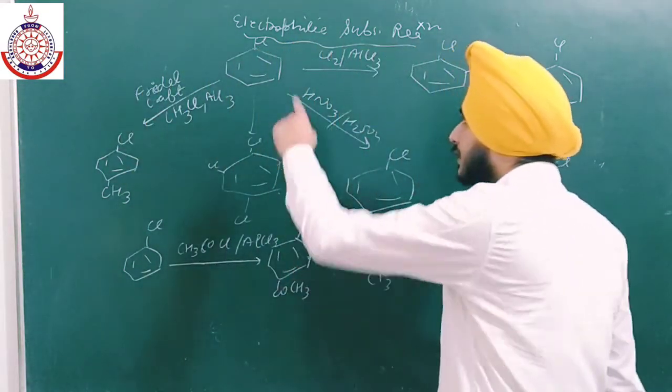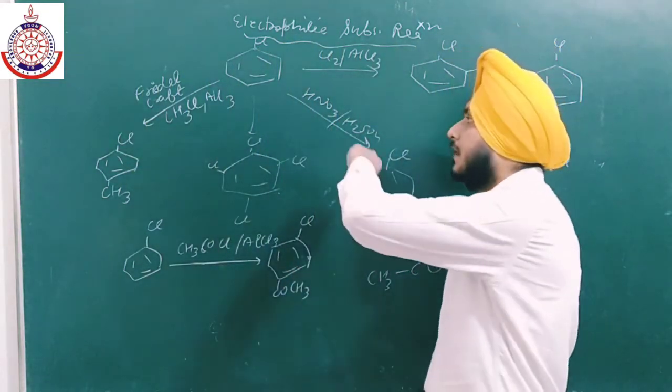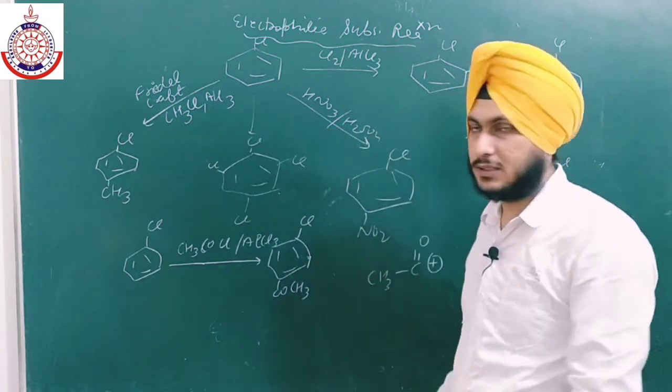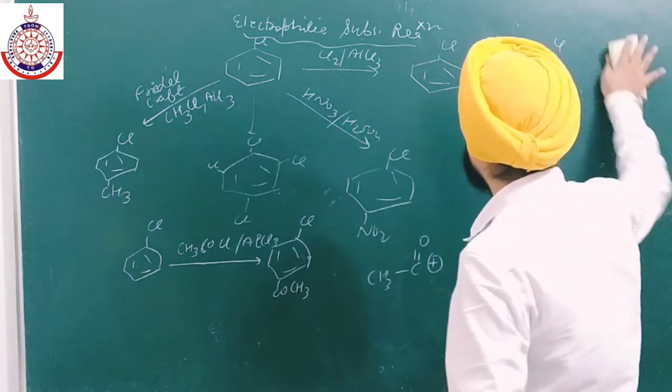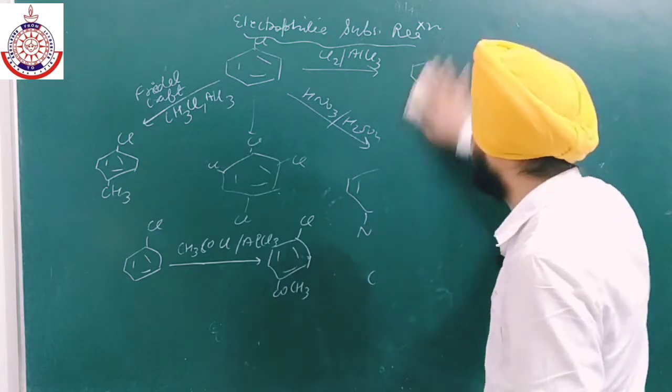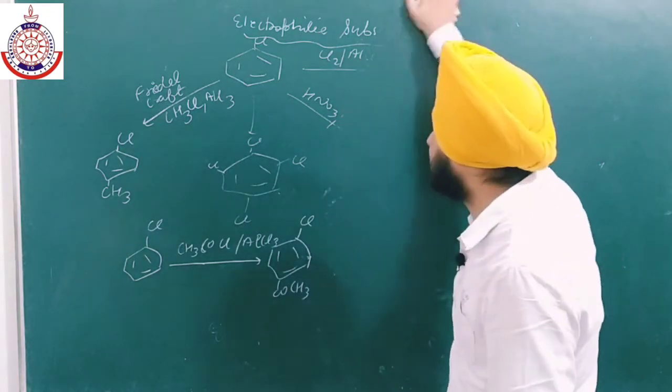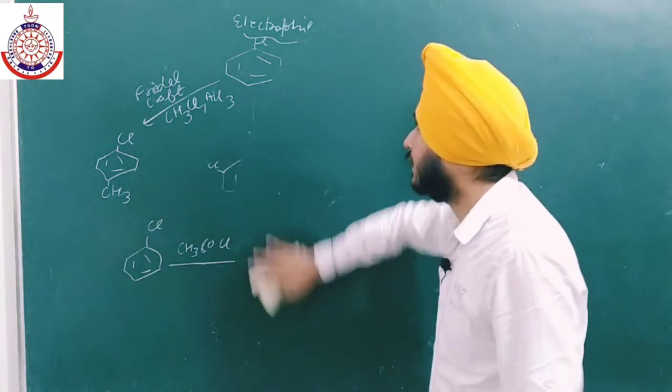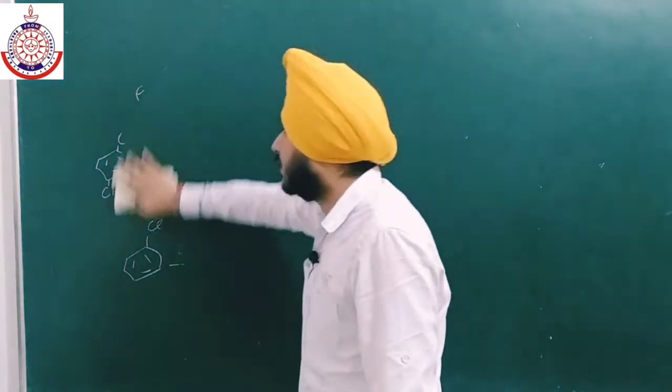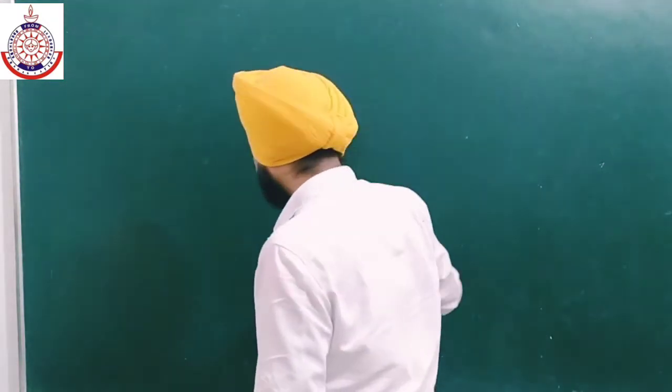And similarly, we will also get sulfonation with SO3H. So this is all about the electrophilic substitution reaction. Only ortho and para products will be formed because chlorine is ortho para directing. Why is it ortho para directing? I will also tell you why it is ortho para directing.